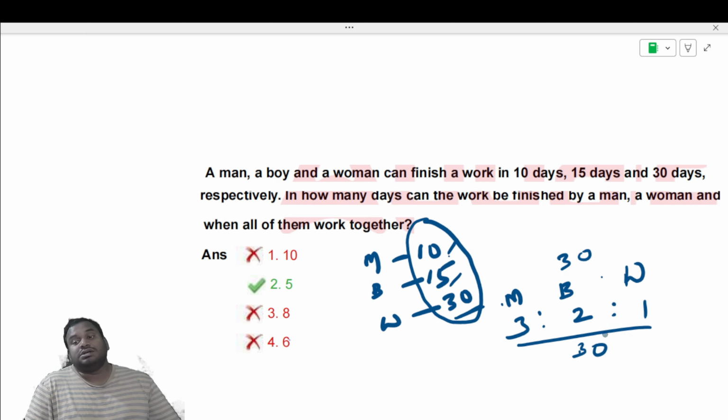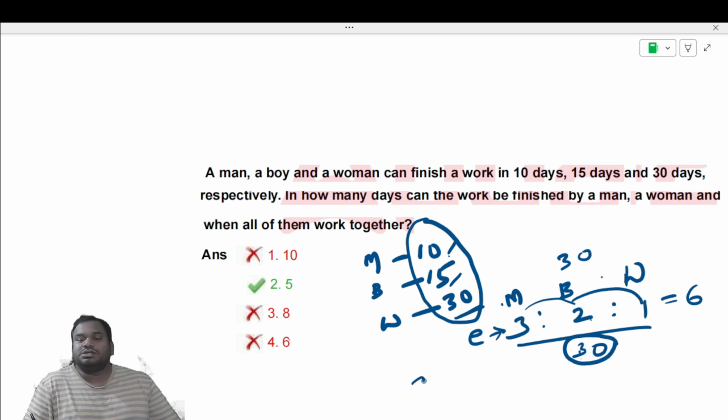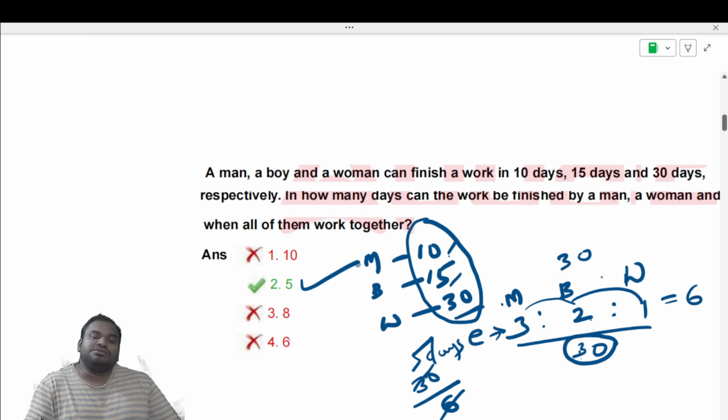Now what he is asking: we know the total number of works, and when the three of them are working together, what would be the efficiency? It means 3 plus 2 plus 1 will be equal to 6. So the total number of works is 30, and the efficiency when all of them are working together is 6. So divide 30 by 6, then you will get 5. In 5 days, they are going to finish the work when they are working together.